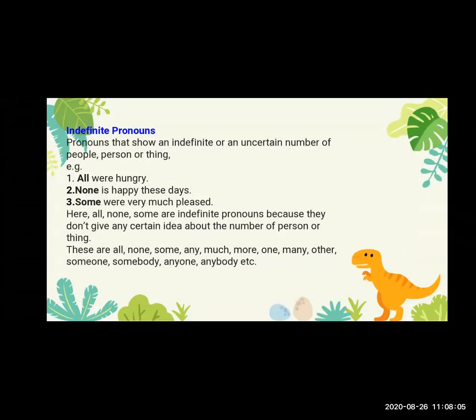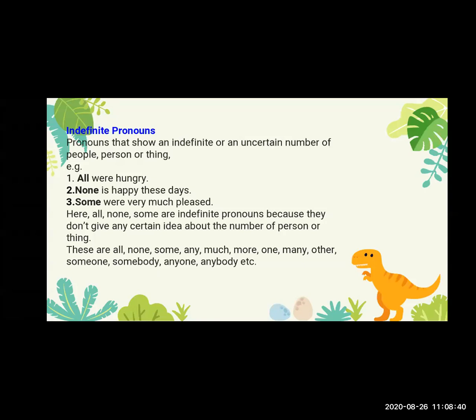Now see, we are moving on to the indefinite pronoun. So what is an indefinite pronoun? A pronoun that shows an indefinite or uncertain number of people, persons, or things. That is an indefinite pronoun. Uncertain number means we can't tell a particular specific number. We cannot say that it is 10 people, 100 people, or 200 people. We can't say like that.